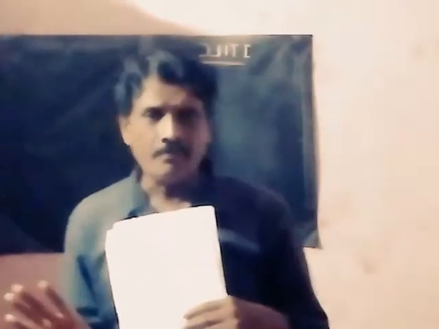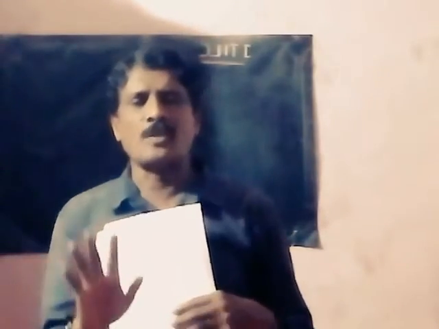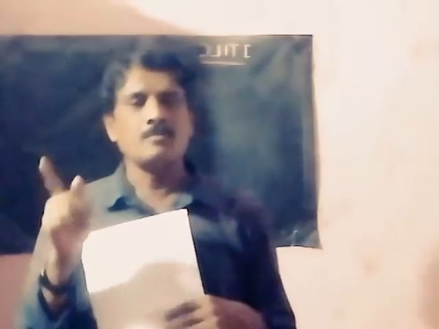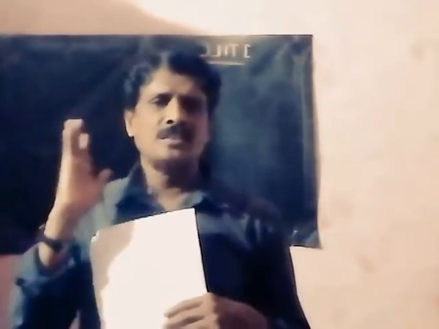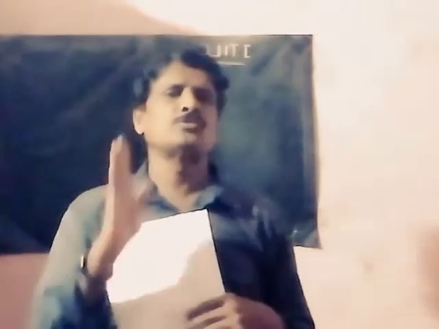And the last point is heat radiation. Heat radiation means heat is transmitted in vacuum or in air. That is known as heat radiation. The heat from the sun reaches the earth through vacuum, where there is no medium, no air, no substance. The heat can enter the earth from the sun through vacuum. This is called heat radiation.